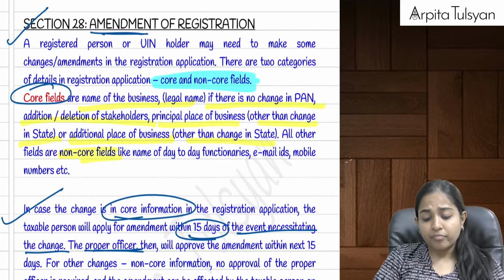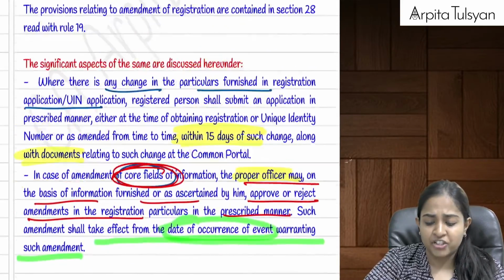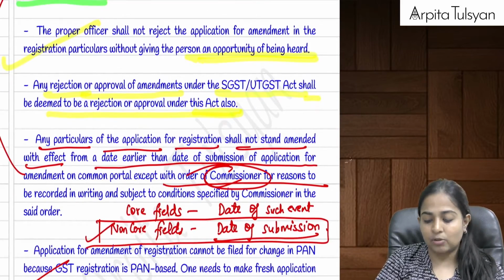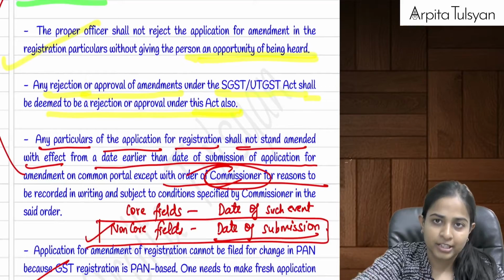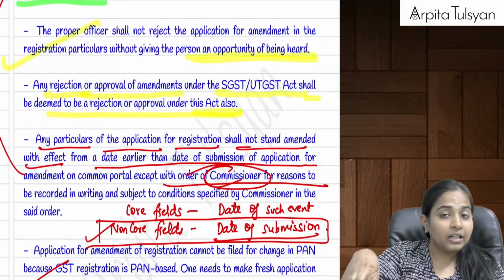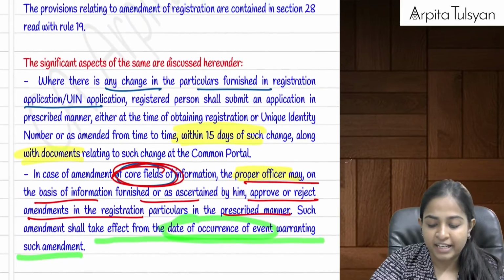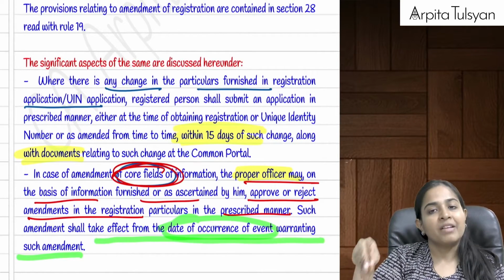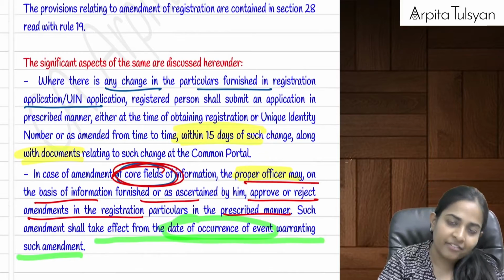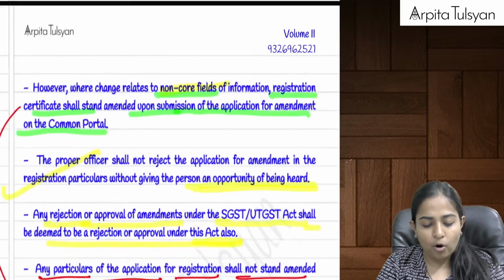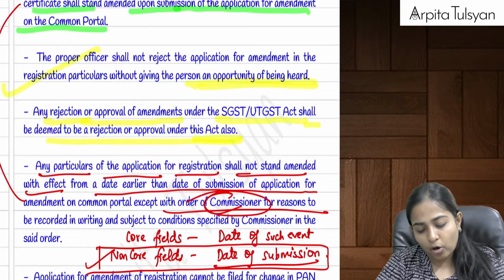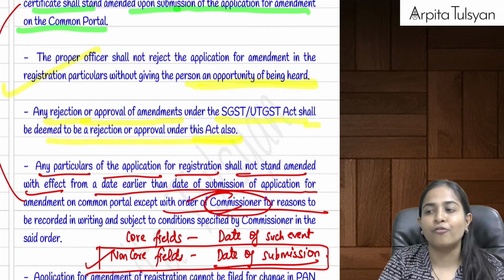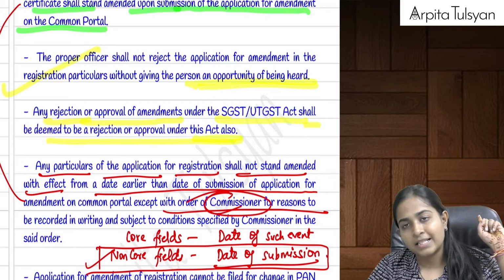Whenever there is a core field change, you will have to go and submit your details on the GST common portal within a time period of 15 days from the date of such change, and within the next 15 days the proper officer will check and satisfy himself whether your amendments and the supporting documents are proper or not. In case of core fields, the changes take place from the date of such event.